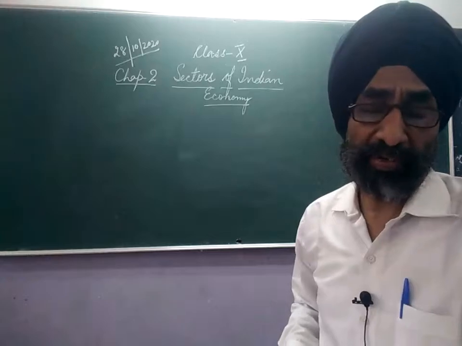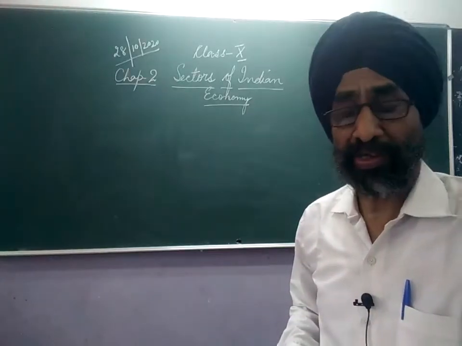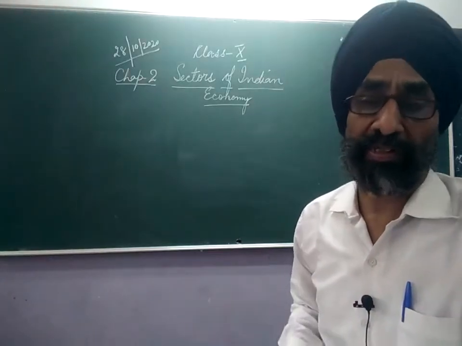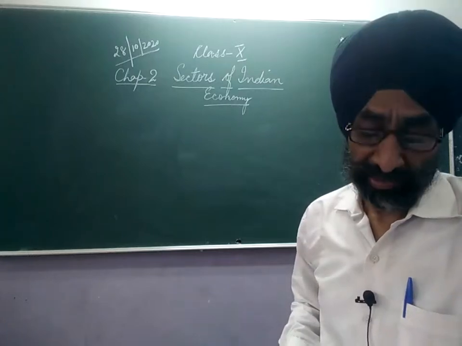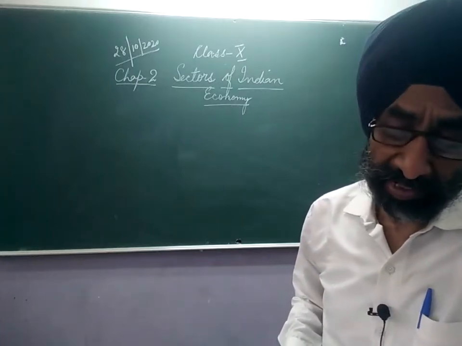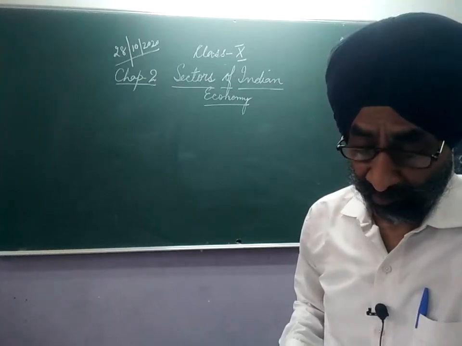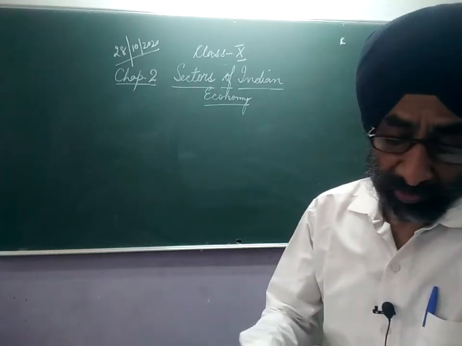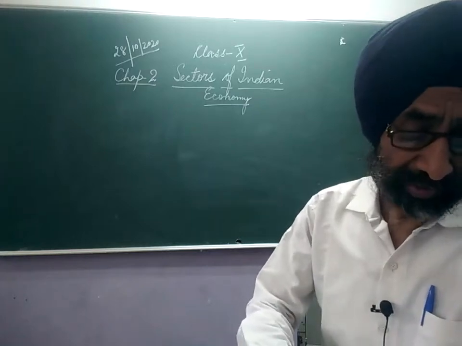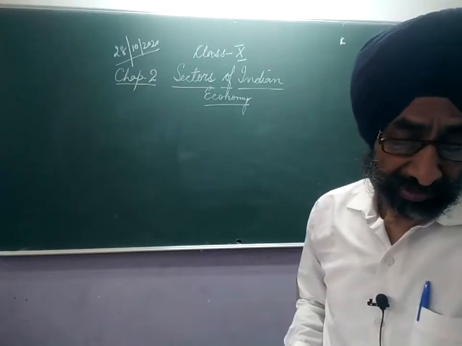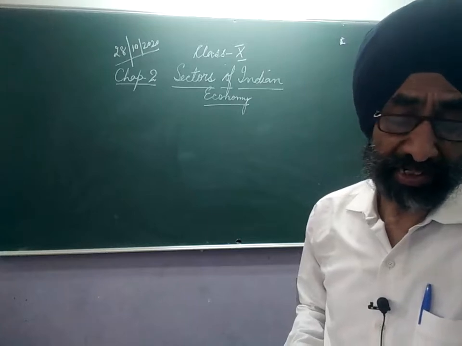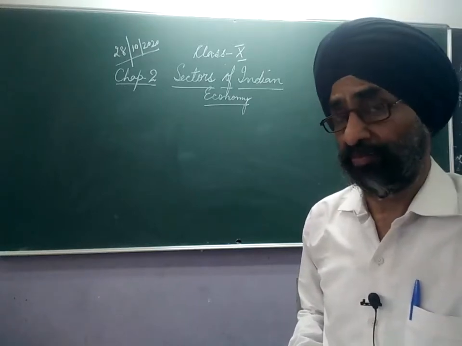Excluding the monetary value of intermediary goods, the monetary value of the final goods is considered and added, and that will be called GDP, gross domestic product. Today we are going to study the importance of primary, secondary and tertiary sectors in India.